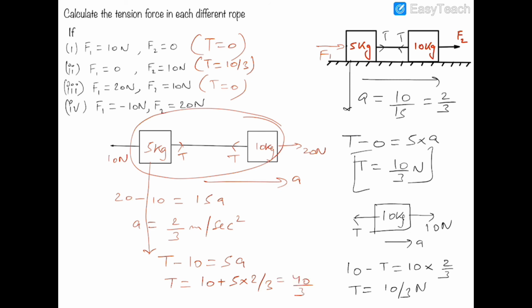And you can again check from the 10 kg block by writing its equation, that 20 minus T is equal to 10a, T is equal to 20 minus 20 by 3, so T is equal to 40 by 3. So this is the case in which we are writing the forces and calculating the tensions. So let us move on to the next question.